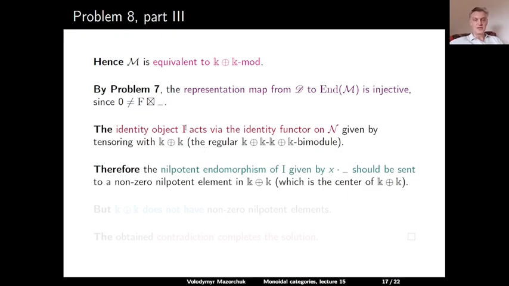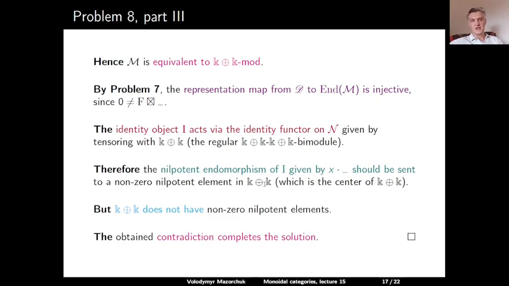However, our identity object in Carly-D has a nilpotent endomorphism, which is given by multiplication with x. x squared is equal to 0. And so this nilpotent endomorphism should be sent to a non-zero nilpotent element in the center of our algebra. So our algebra is K plus K. This is abelian, so the center is again the same algebra. But this is a semi-simple basic algebra and it doesn't have nilpotent elements. So this is a contradiction. And this obtained contradiction proves the assertion of the problem. So the category M does not exist.